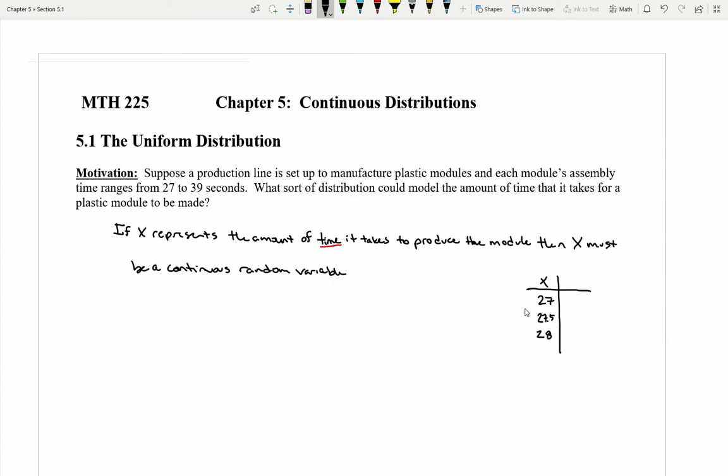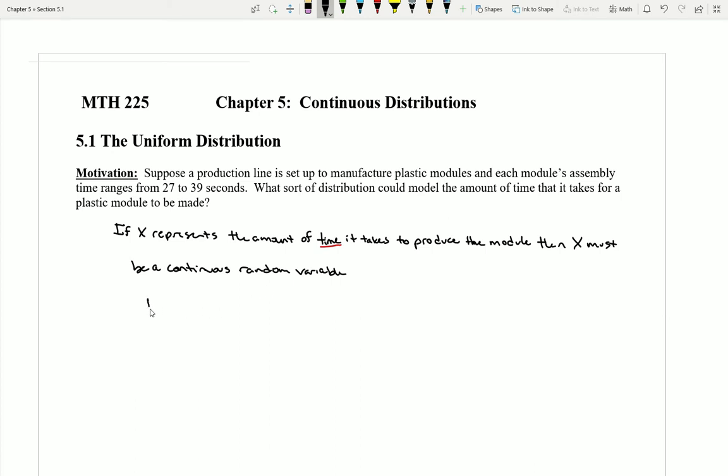But then again, there are still times that could exist in between 27 seconds and 27 and a half. In fact, between any two values of x, we could always place another value of x. And so ultimately, this representation is not going to be a good one. It's not going to be helpful to try to visualize continuous random variables with a table. So we're going to go ahead and try to make a different visualization a possibility.